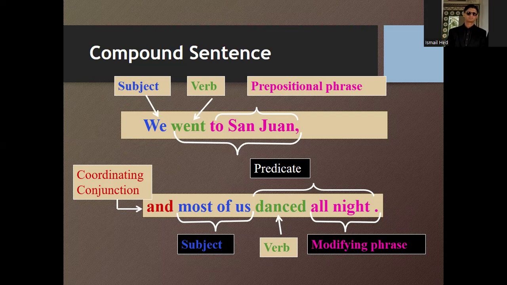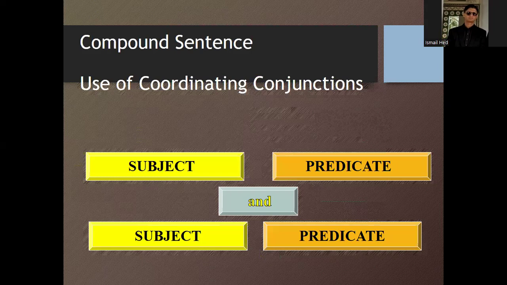So this sentence has two different clauses which are joined by the use of a coordinator, which is and in this particular case. We went to St. John and most of us danced all night. These two are combined together to make this a compound sentence.